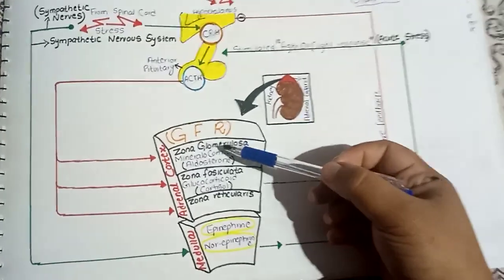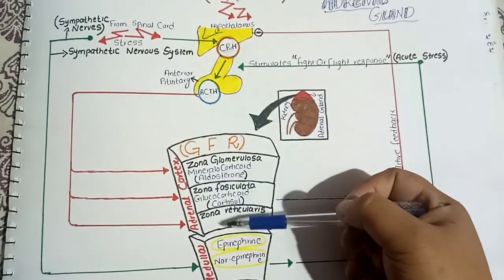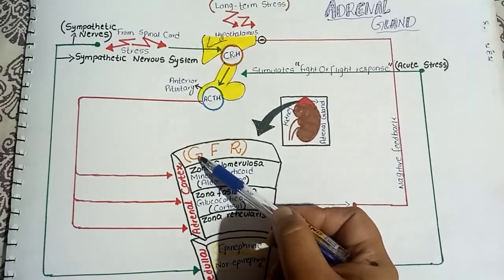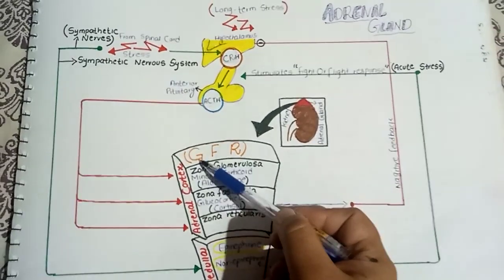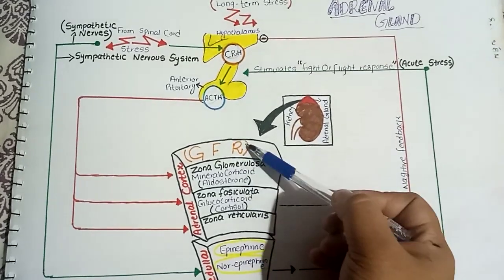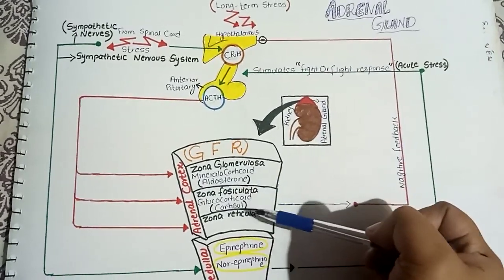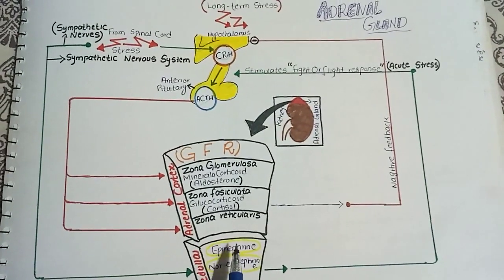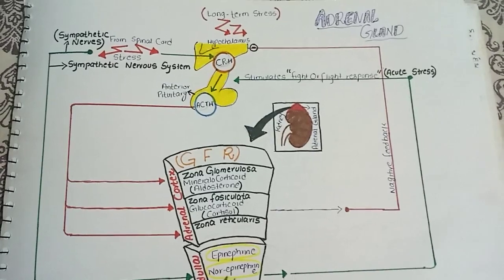And we can recognize the three layers of the adrenal cortex by this mnemonic, GFR of the kidney. The first layer is the zona glomerulosa, the second one is the zona fasciculata, and the third one is the zona reticularis. And the hormones of the adrenal medulla are epinephrine and norepinephrine.